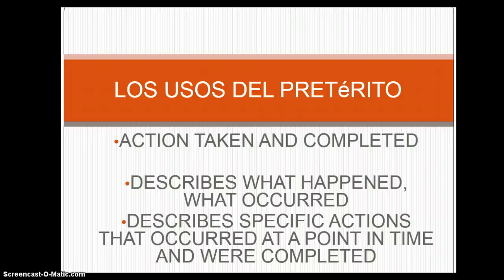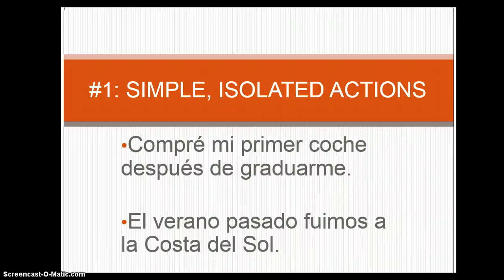It describes what happened, what occurred on one particular occasion or a specific number of occasions, and describes specific actions that occurred at a specific point in time and were completed. Use number 1 of the preterite: simple, isolated actions. I bought my first car after graduating. It's an isolated event. Happened one time. Last summer, we went to Costa del Sol. It's a vacation that we took, a trip that we took one time.